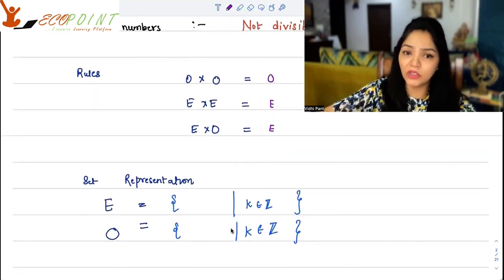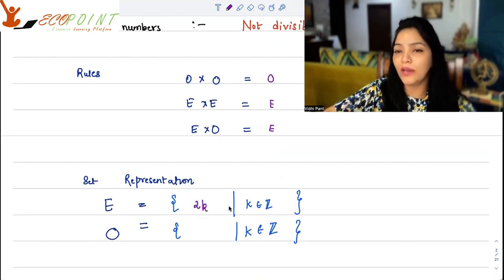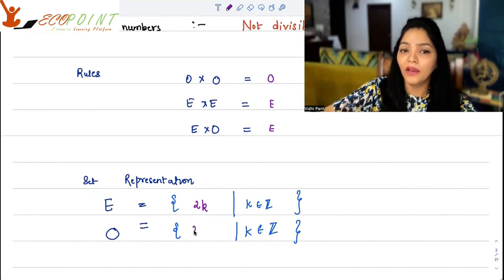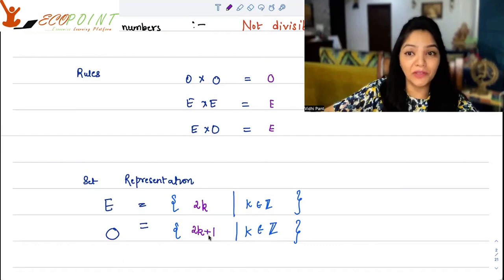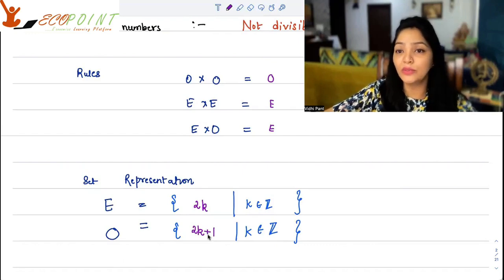The set representations for odd and even. Even numbers, as we said, are divisible by 2. So we can say that if k is an integer, then 2k will be an even number always. If k is an integer and you are talking about an odd number, that would not be divisible by 2 and would be represented as 2k plus 1. In cases, this could also be 2k minus 1. But you need to have this clarity, what is odd, what is even representations.